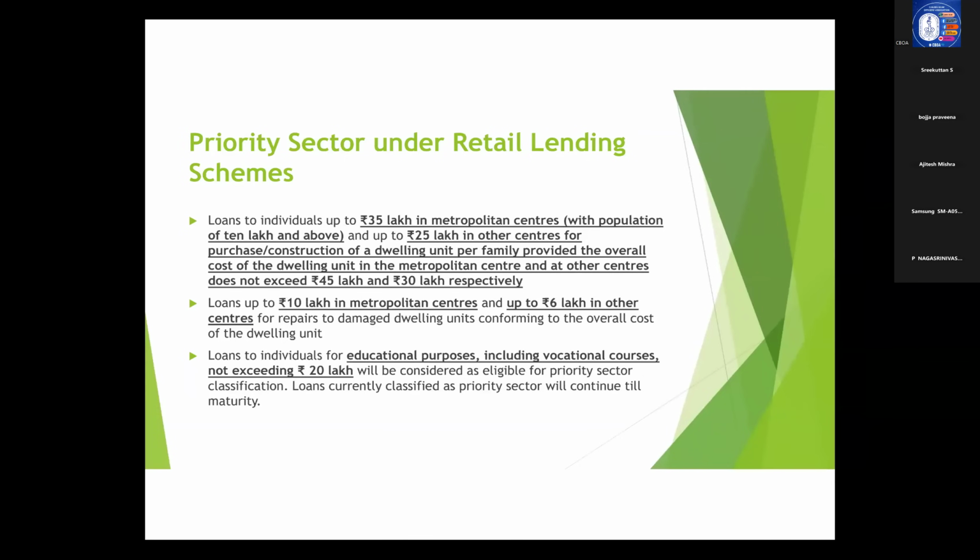That is for metropolitan. Now, what is the criterion for other than metropolitan? The value of the property should be 30 lakhs and the loan amount should not exceed 25 lakhs. Then in that case, the loan will be eligible for classification under priority sector. So that is the concept of priority sector lending under housing loan.